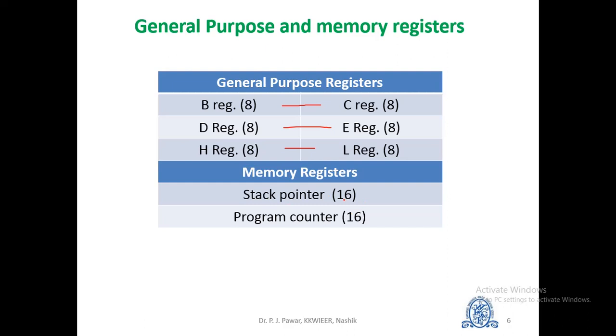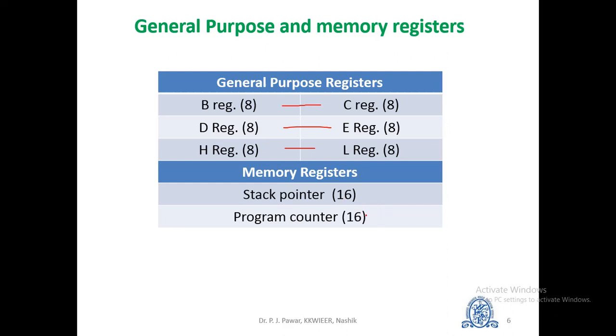Next one is a stack pointer. Stack pointer is used as a memory pointer. It points to the memory location in read-write memory and is called the stack. It is always incremented or decremented by 2 during push and pop operations.